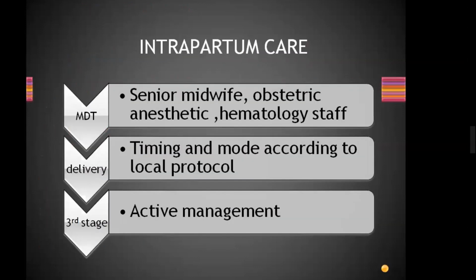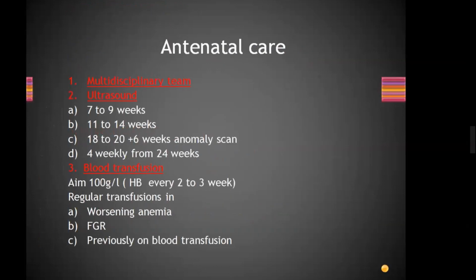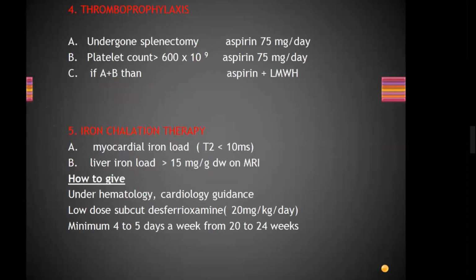Okay. So, in antenatal care, we have discussed thromboprophylaxis, iron chelation therapy, blood transfusion and multidisciplinary ultrasound. There are 5 things we have discussed in thalassemia in antenatal care.